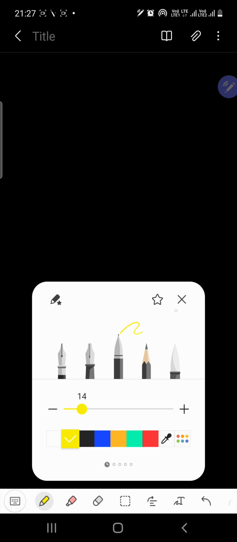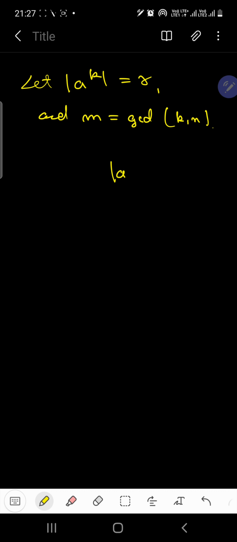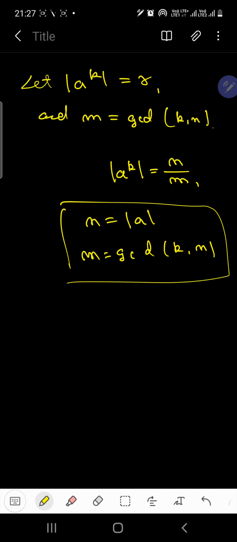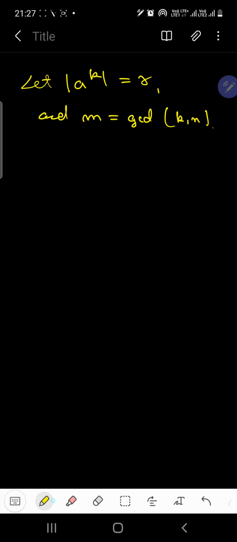First thing first, let the order of A to the power K be R, and M equal to GCD of K and N. Our path through this proof will be first showing that the order of A to the power K is N over M, where N is the order of A, the base generator of the group, and M is the GCD of K and N. This is what we are going to show first. Am I clear?